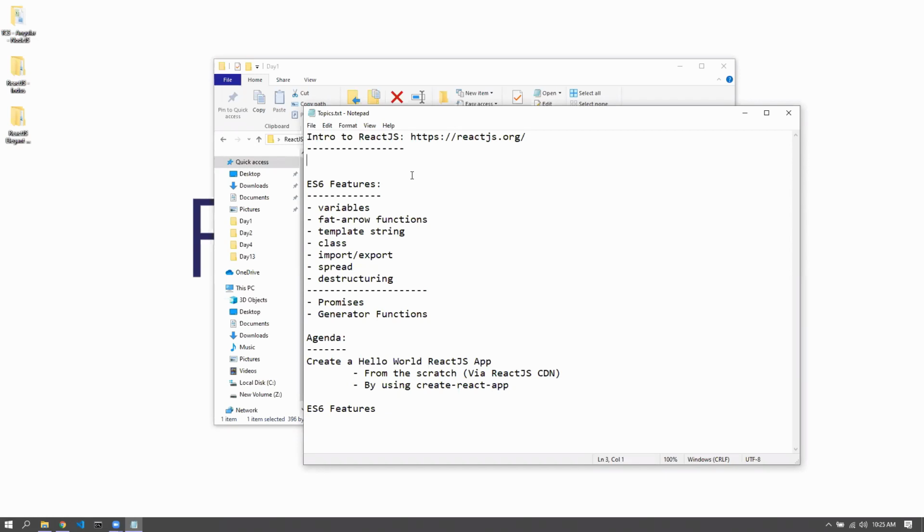Native application development platform. Yes, so Ketan is partly correct. React.js per se is not used for native application development. React.js is used for web development, but then there is React Native, which has core syntax similar to React.js. That would be used for native application development as well. We are going for web development in this particular case. Anyone else? Any other ideas?